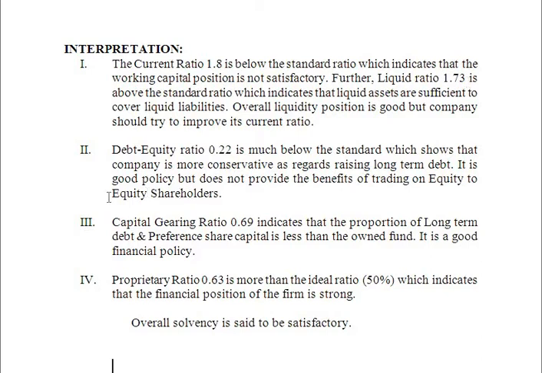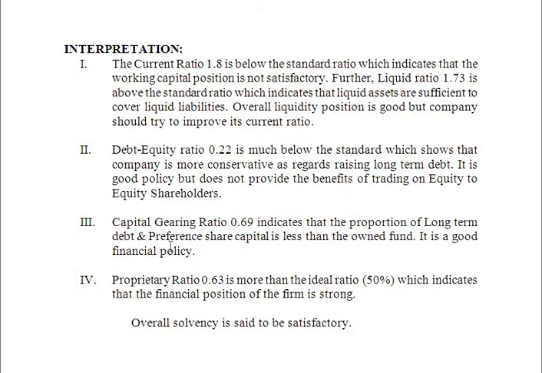The next interpretation is for the debt equity ratio. The debt equity ratio of 0.22 is much below the standard. The standard ratio is 2:1, which shows that the company is more conservative as regards raising long-term debt, and it is a good policy but does not provide the benefits of trading on equity to equity shareholders.